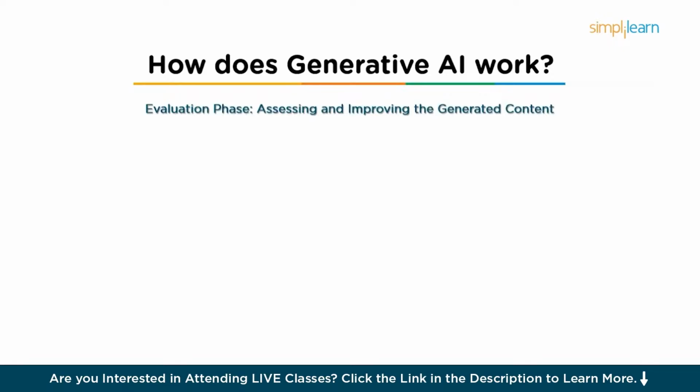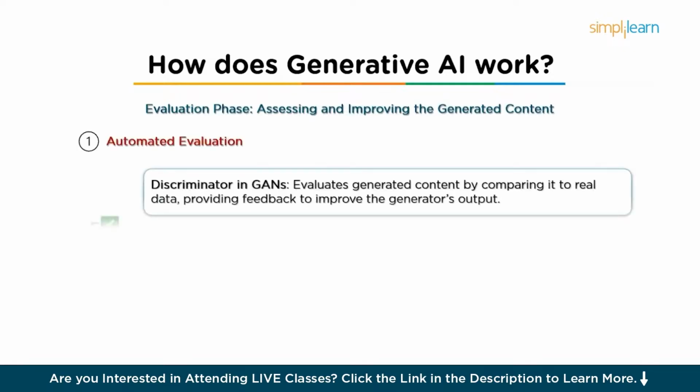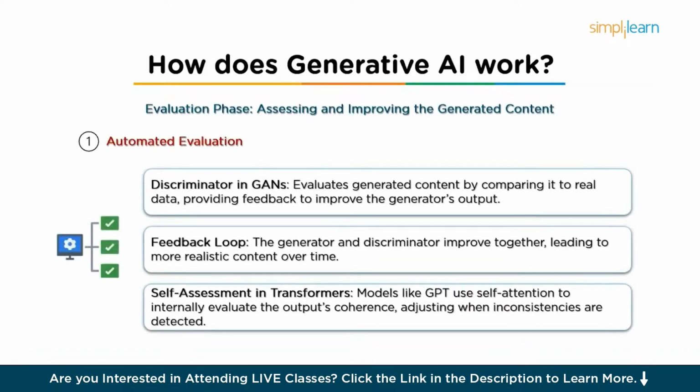So this phase involves checking whether the generated content meets certain criteria such as realism, relevance, coherence, and creativity. The evaluation phase can be done through both automated and human-driven processes, and it can occur in real time or in a post-generation step. First we'll discuss automated evaluation.